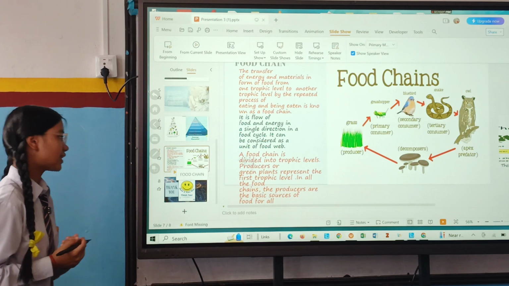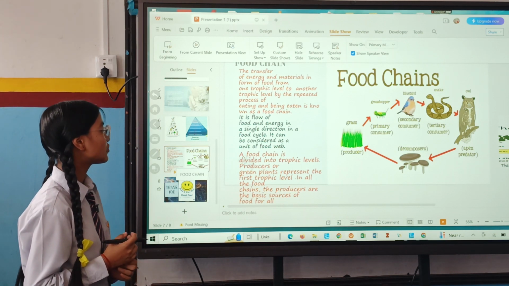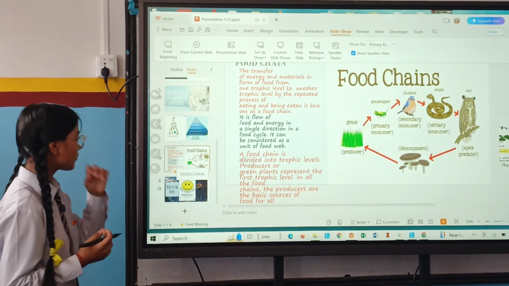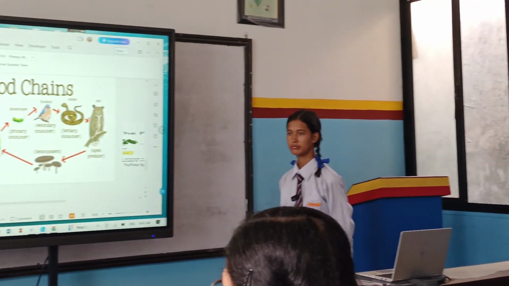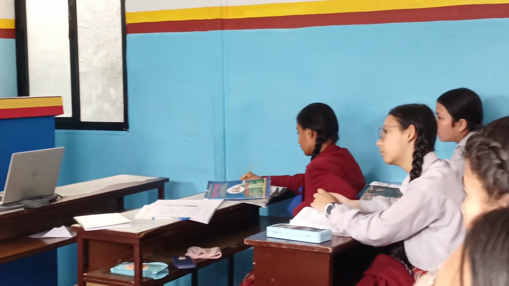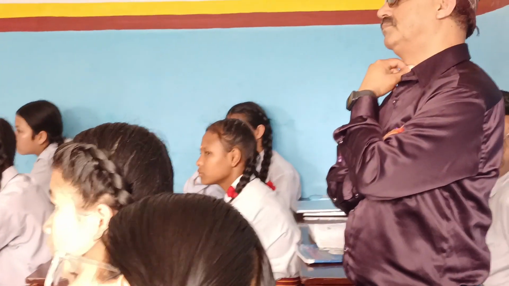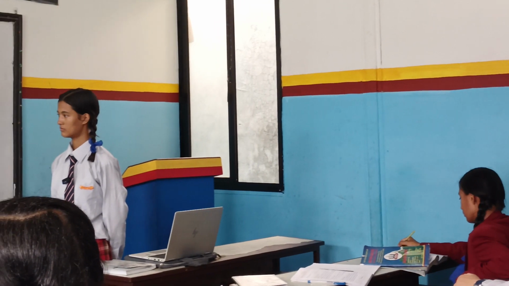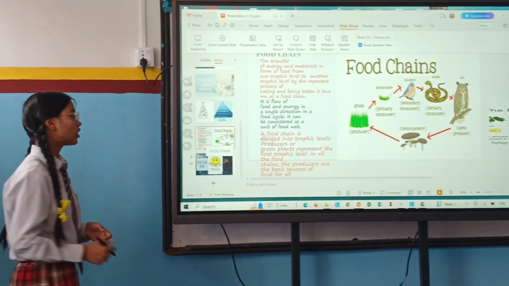Food web and food chain are totally different. A food chain is just one basic unit of food web. A food chain is divided into trophic levels. Producers or green plants represent first trophic level. I have already said in the previous slide that producers or green plants are called first trophic level in all the food chains. The producers are basic sources of food for all. That means green plants are sources of food for all of us.